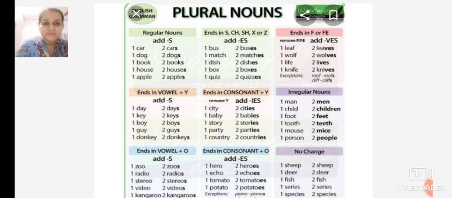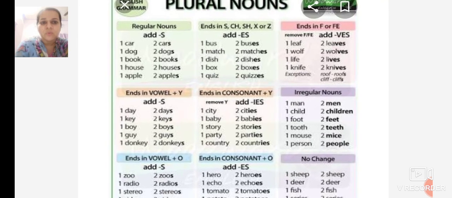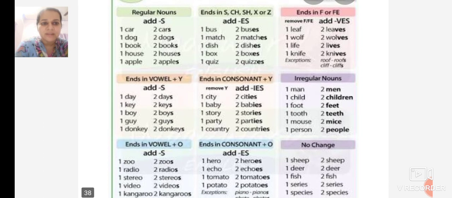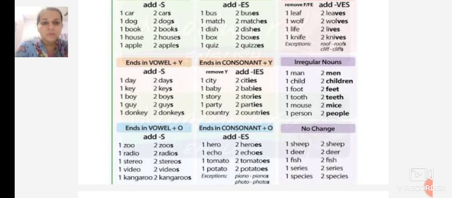Nouns ending in f or fe, we add ves. Vowel plus y, we add s. Consonant plus y, ies. Vowel plus o, we add only s. Consonant plus o, we add es.